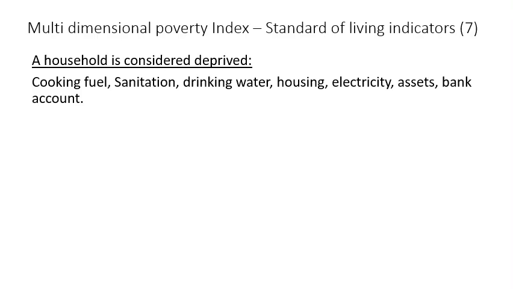Standard of living indicators. A household is considered deprived if they don't have access to cooking fuel, that is LPG gas, sanitation facilities, drinking water, proper house, electricity, assets and bank accounts. So these are the basic living requirements. So if somebody is not having access to these things, they will be considered as poor.